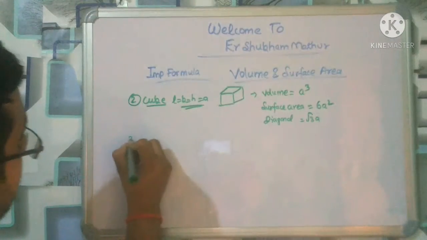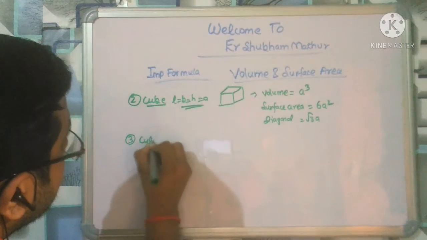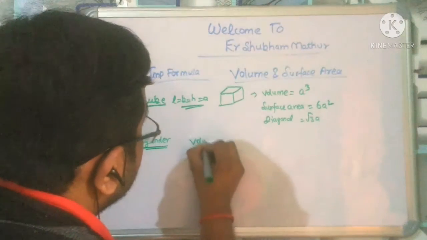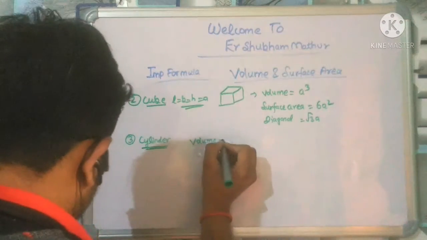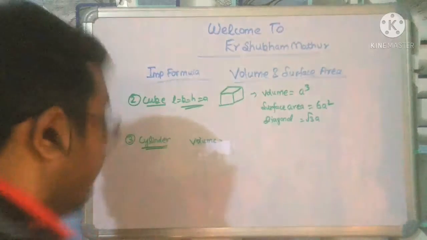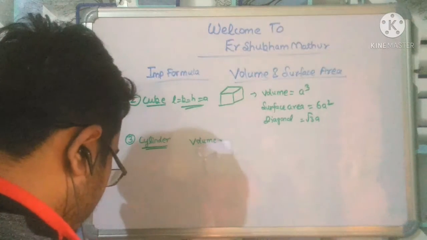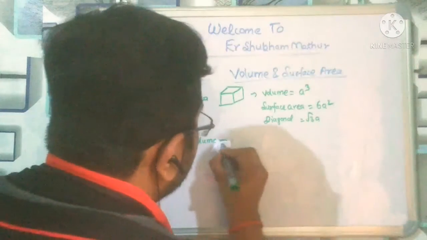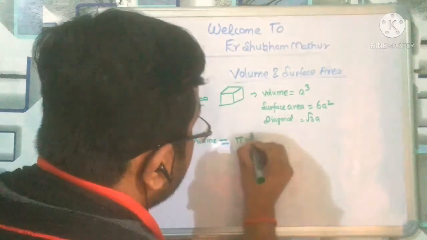Now I come to the cylinder. Cylinder volume is very important, and in many places it has been asked in a very good way. So the cylinder volume will be pi r square h.